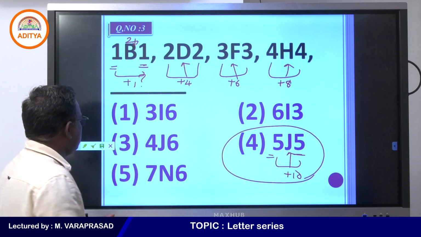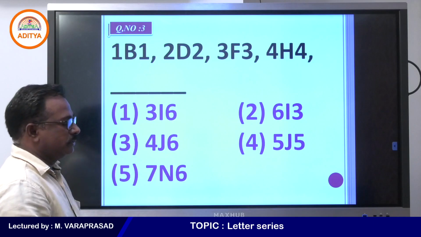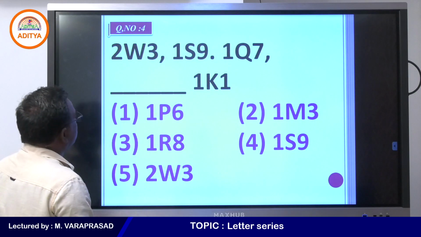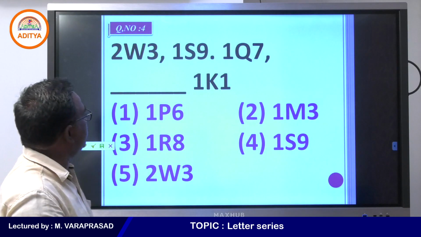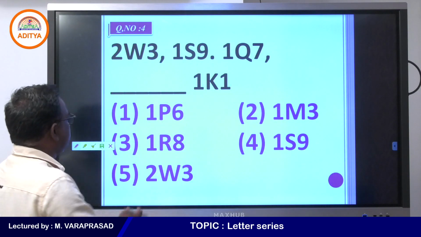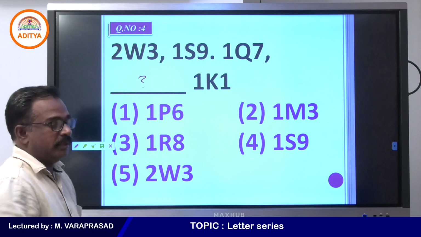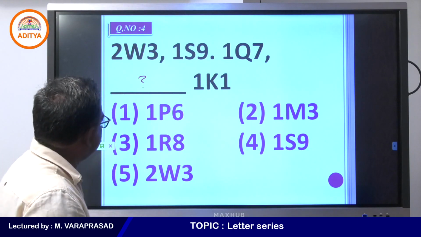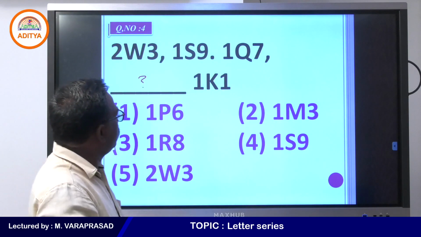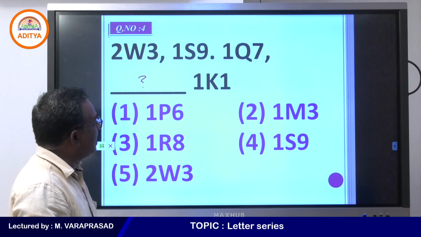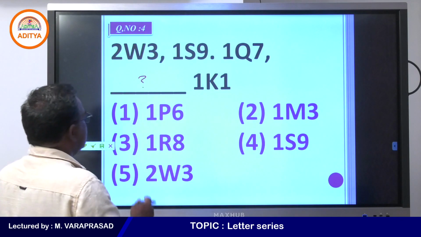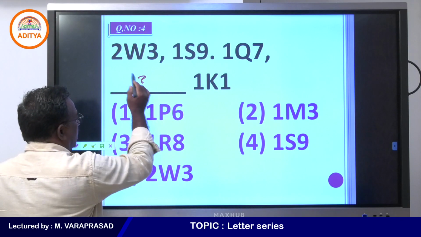Now, one more question. What is the question you see here? Let me know the answer. What will you get in the place of question mark? First given 2W3, 1S9 and 1Q7, 1K1, and in the middle a question mark.